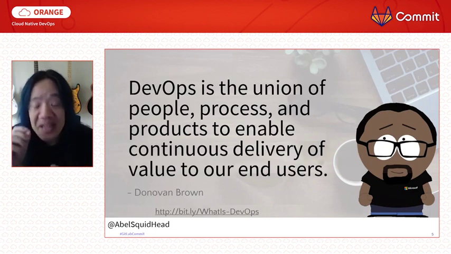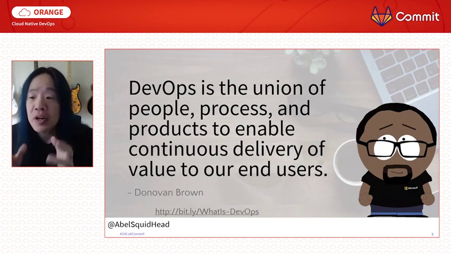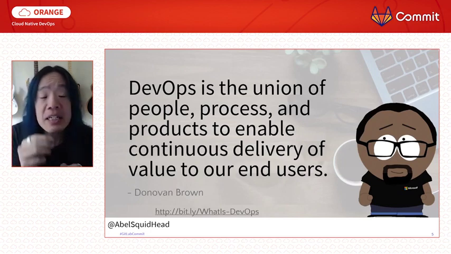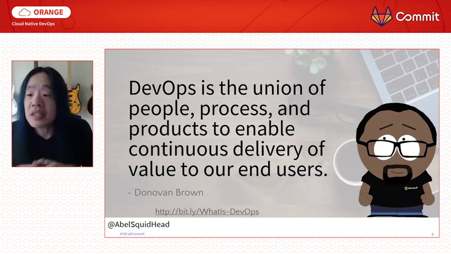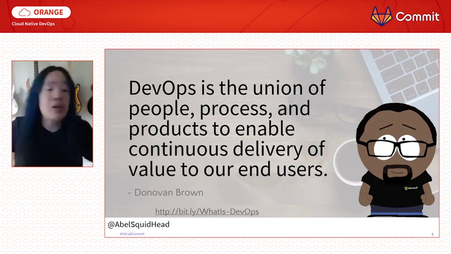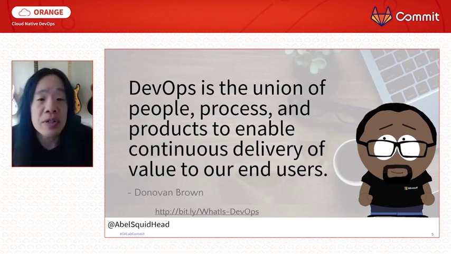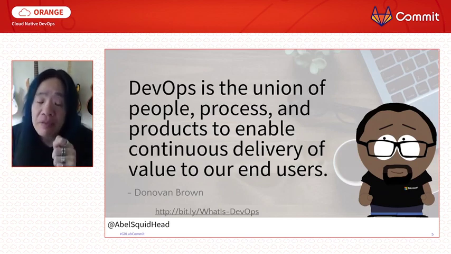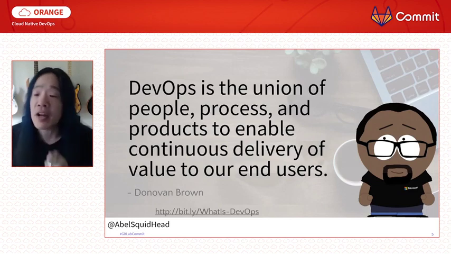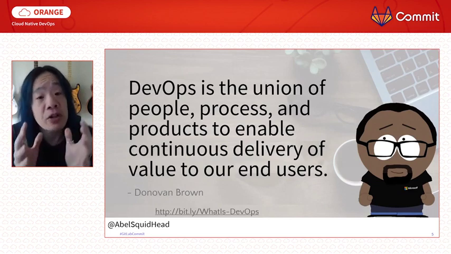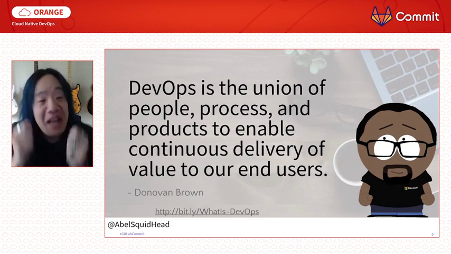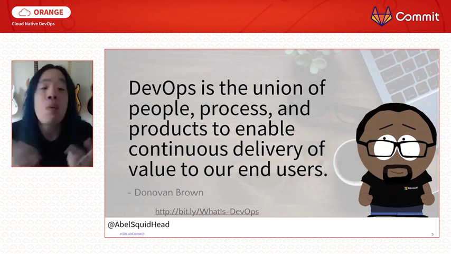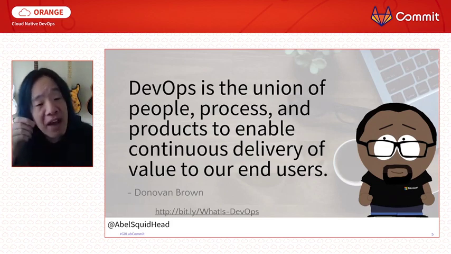Now, I said this really carefully because every word here has meaning. Notice I didn't say continuously deliver code, right? Because what will that give us? Piles and piles of code sitting on some source control system somewhere. Who cares? It doesn't do anybody any good. And notice I didn't even say continuously deliver features, because I could be delivering feature after feature, sprint after sprint. But again, if this is not what my end users need or want, why am I wasting time doing this, right? We have to continuously deliver value.